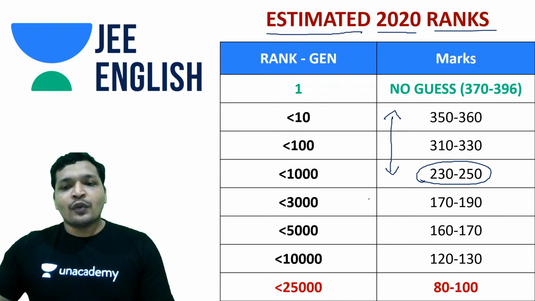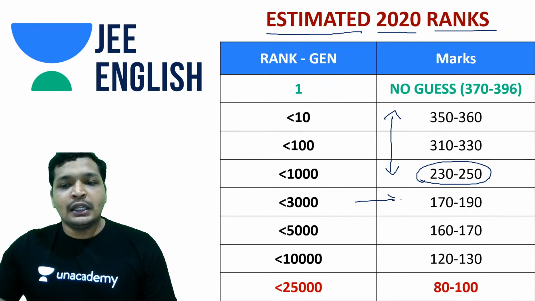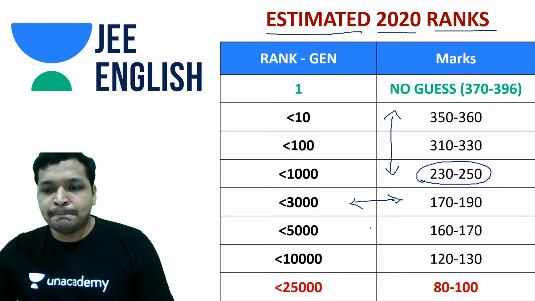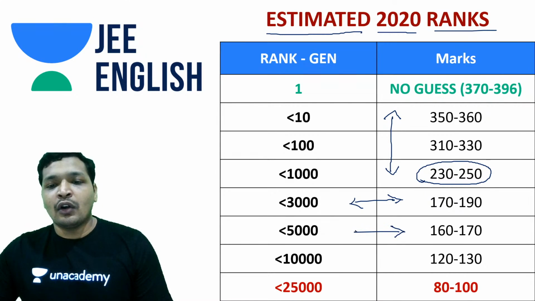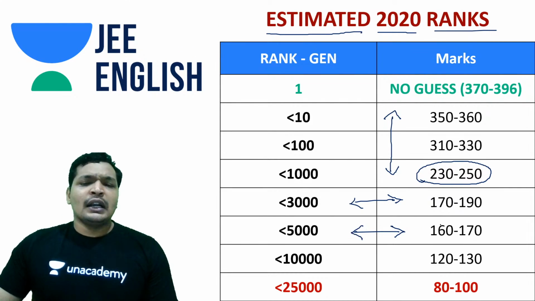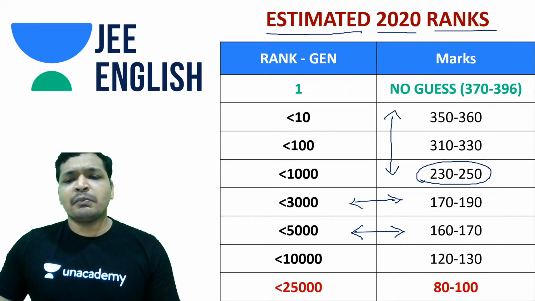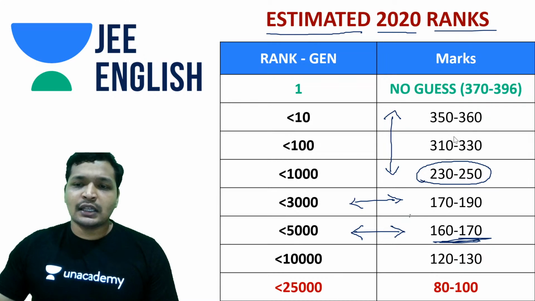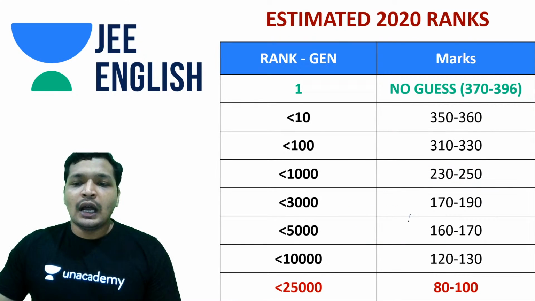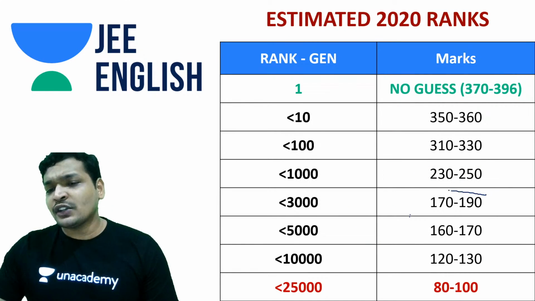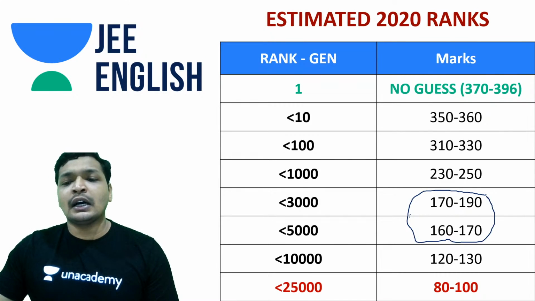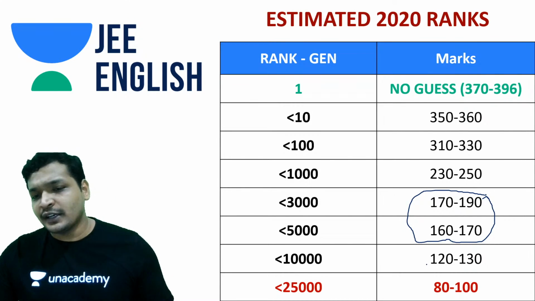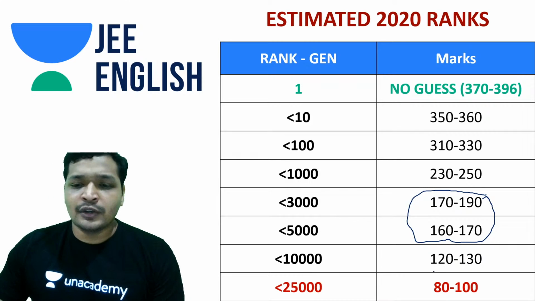But if you want to get into old IITs, then you need anywhere around 170 and odd. And the number of seats has increased, so probably 170 is a safe side to get into old IITs. And yes guys, there is always an option for branch change, don't forget that. This is something that I just keep on reiterating. The reason is you can do it once you get into IITs.